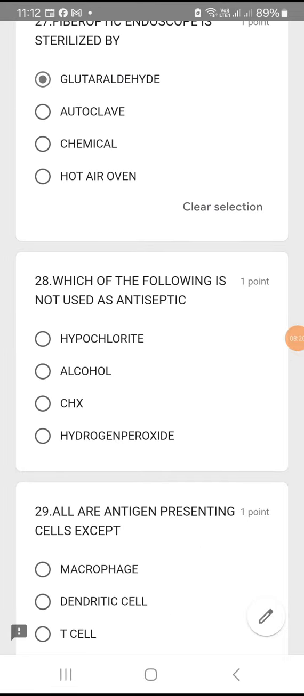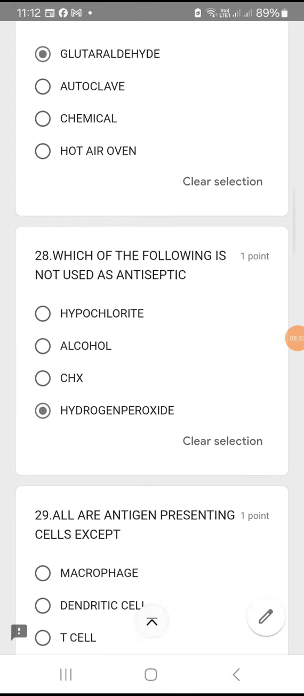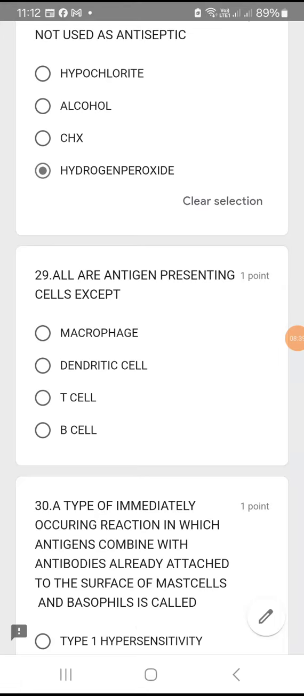Which of the following is not used as an antiseptic? Question number 28. Which is not used as an antiseptic? Remember the question. Hypochlorite, alcohol, chlorhexidine, hydrogen peroxide. So the one which is not used as an antiseptic is hydrogen peroxide. Okay, hydrogen peroxide is not used as an antiseptic.